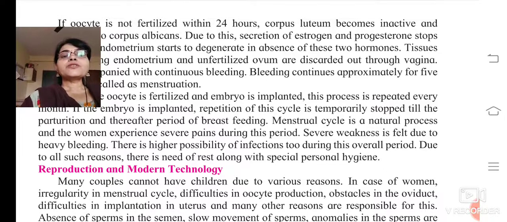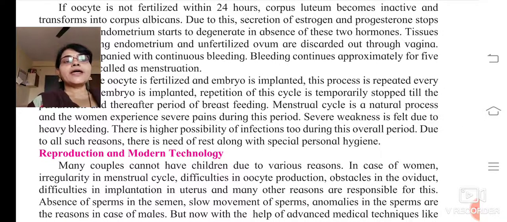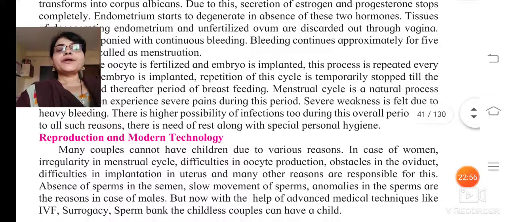There is a higher possibility of infections during this period, because the lady becomes weak. Due to all such reasons, there is need of rest along with special personal hygiene. Hygienic health should be maintained. It is very, very important.